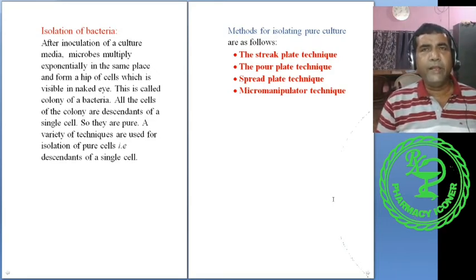What is done? We use various techniques to isolate a pure culture. Pure cultures, always remember, are descendants of a single cell, a single bacterium. Four different techniques are mainly used: streak plate technique, pour plate technique, spread plate technique, and micromanipulator technique.